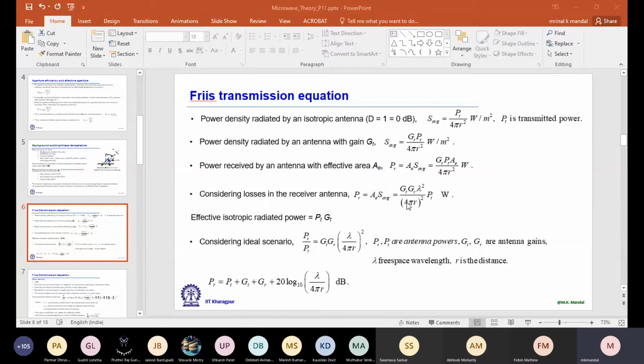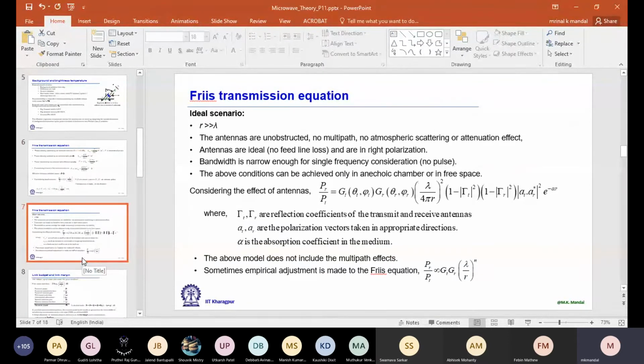Okay, sorry about that. Anyway, so we have this expression then, PR by PT equal to this. Now we can convert it to decibel scale. In decibel scale, we have the advantage that the multiplication terms simply become a summation. So when we represent each of them in decibel scale, it is then PT in dB plus GT plus GR plus 20 log 10 lambda by 4 pi R. So this is called the Friis transmission equation.